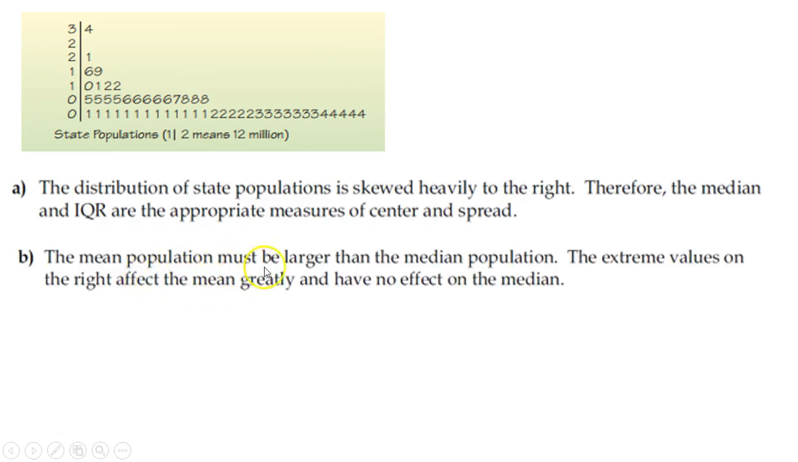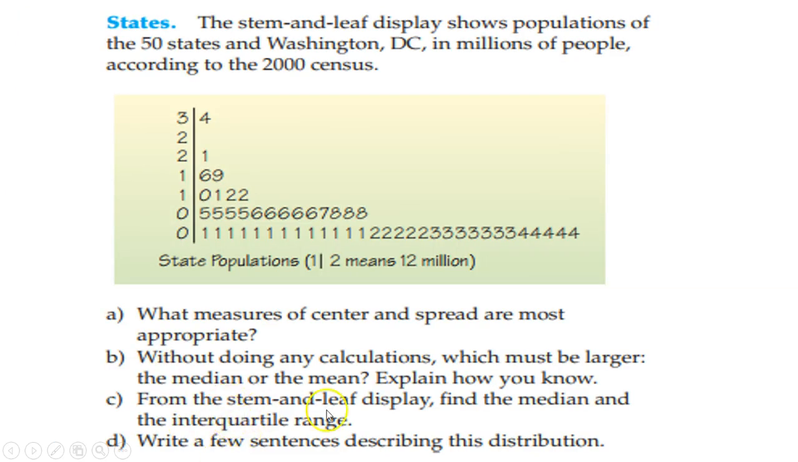So the population mean must be larger than the median. It's going to be pulled by those extreme values that way. From the stem and leaf display, find the median and the interquartile range. Well, you count them all. Basically, to summarize, you count them all, and then you try to find the exact middle.